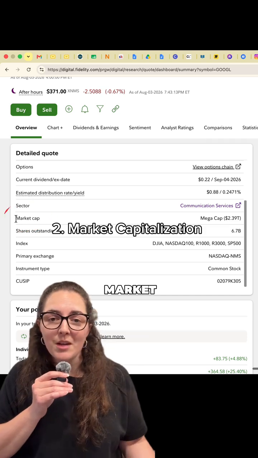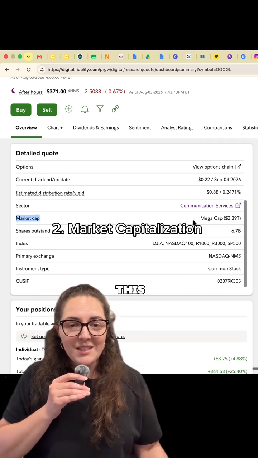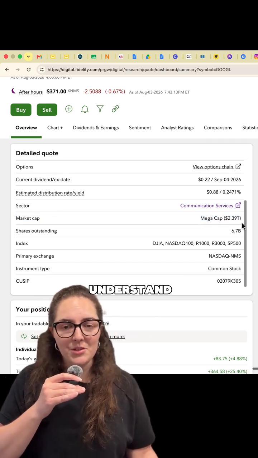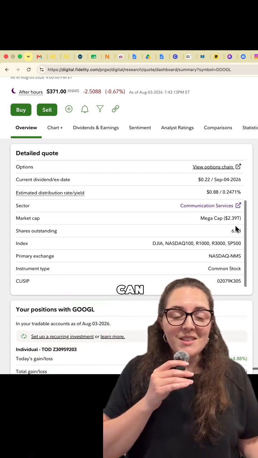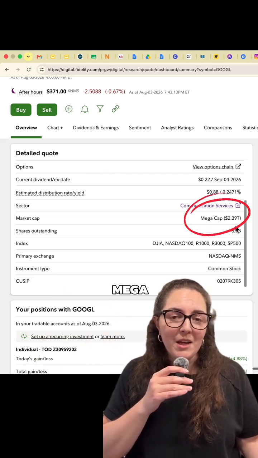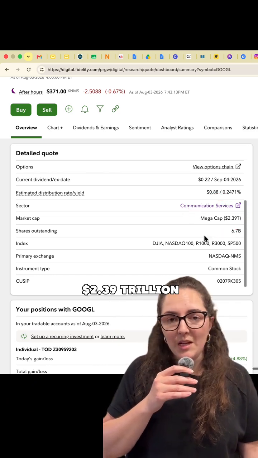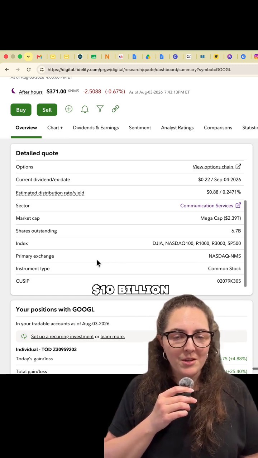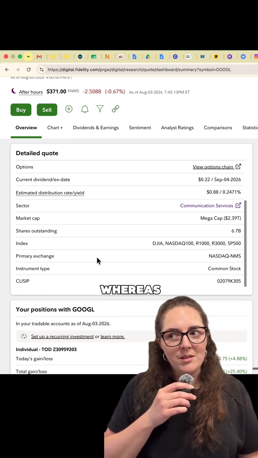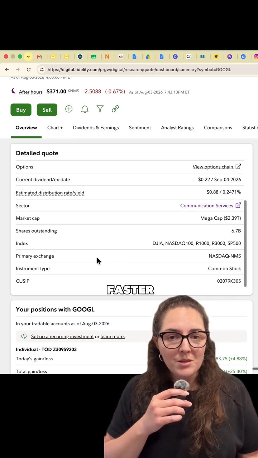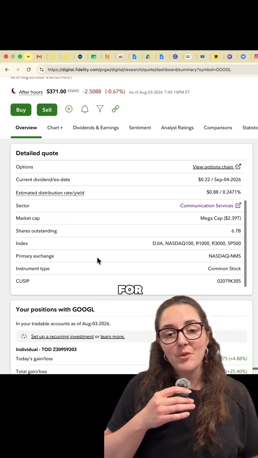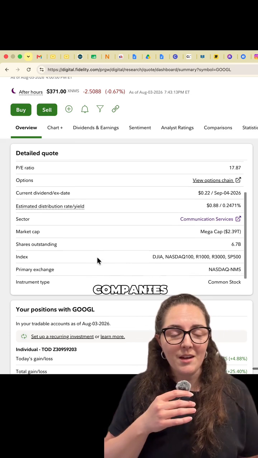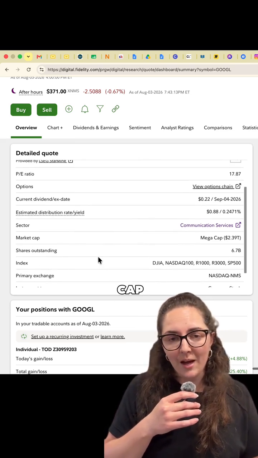Second thing I check is the market cap or the market capitalization. This tells me the value of the company relative to the entire market and helps me understand the risk level that I'm taking. So I can see here that Google is considered a mega cap stock valued at $2.39 trillion. As a general rule, large cap companies over $10 billion tend to be more stable, whereas small cap companies may grow faster but tend to be more volatile. So for me personally, if I'm investing in an individual company, I'm only looking at companies that are in that large or mega cap valuation.